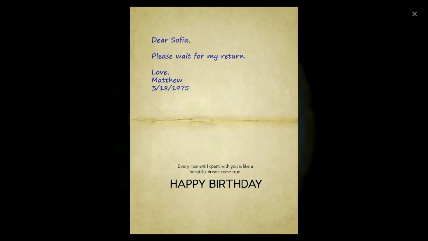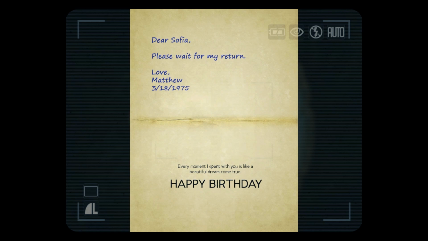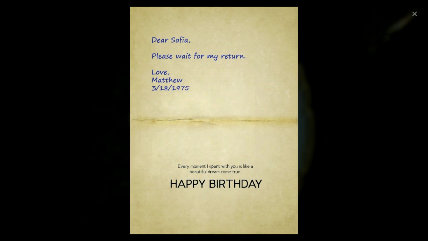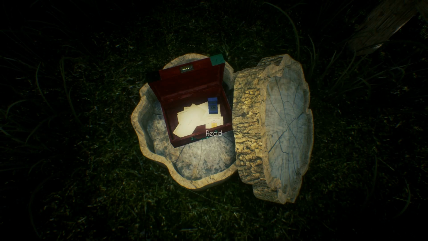A ring. "Dear Sophia, please wait for my return. Love, Matthew. A beautiful dream come true. Happy birthday." Was he in love with her?